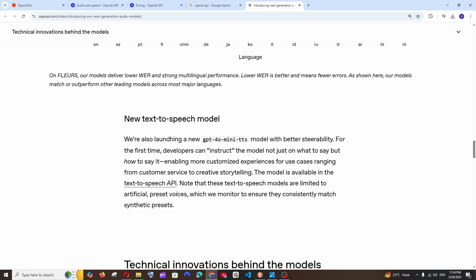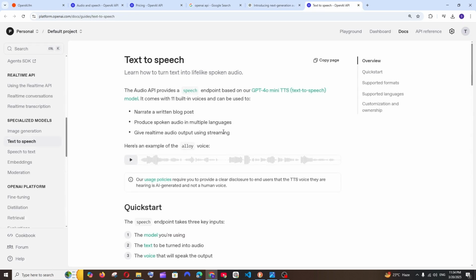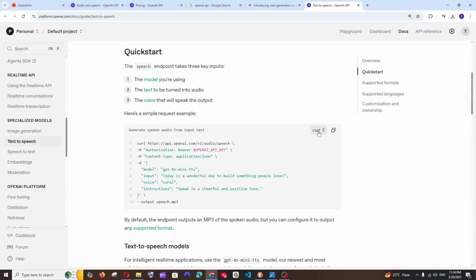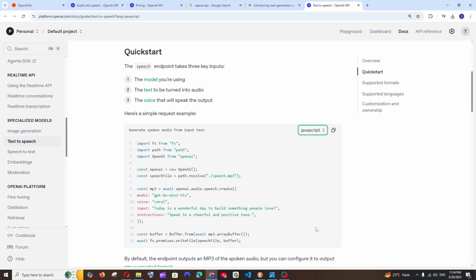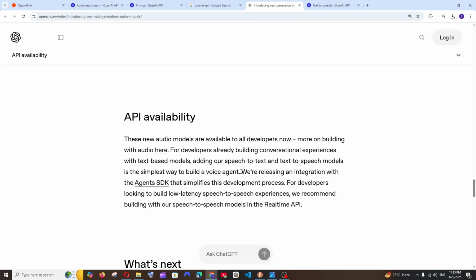Apart from this, we have text to speech, as I told you earlier, and this is readily available in the API platform. Here you have the code for JavaScript and Python. You can just add your API key and get started. Next is the availability of this API. It is available for all users now, and they are also integrating with the agents SDK in case you want to build agents with audio capabilities.